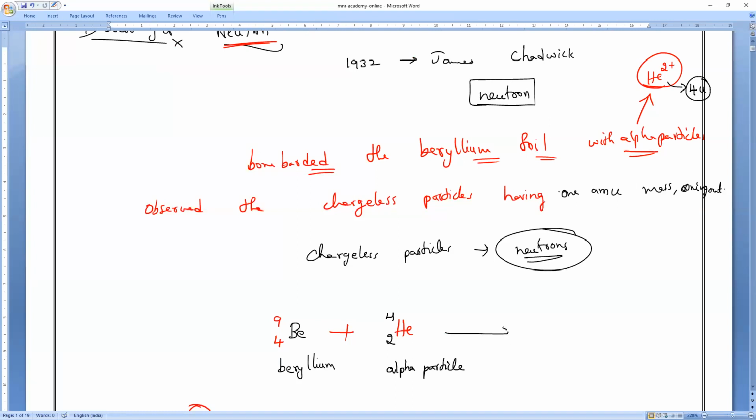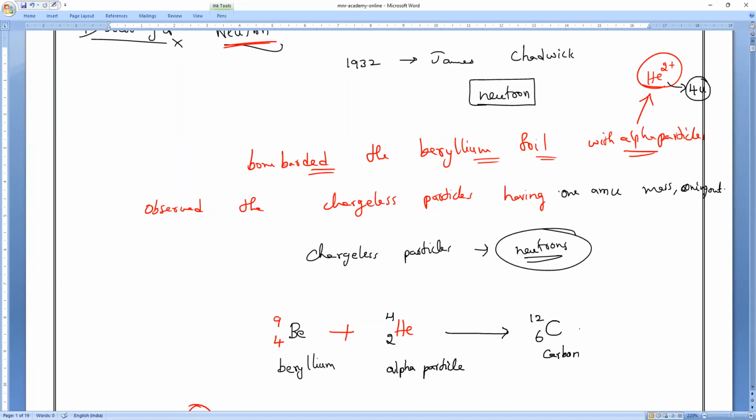So he noticed that we are going to get a substance, call it carbon. Carbon is forming. Carbon means 6, so 4 plus 2 is 6. And with the mass numbers, 9 plus 4, basically we are getting only 12 here. So one neutron will be there.